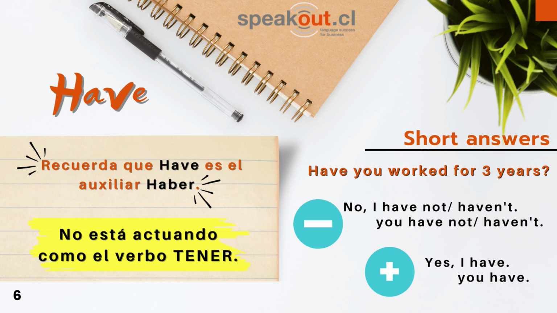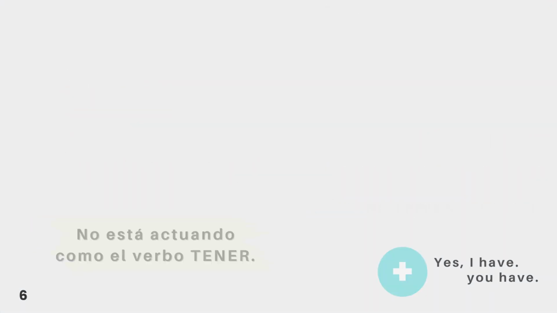No está actuando como el verbo tener. Pay attention to the difference between have as a verb and as an auxiliary. In this tense, have is not the action to have. It is used as an auxiliary.